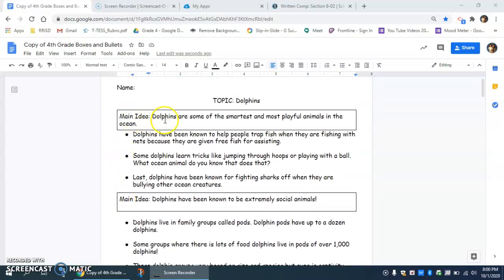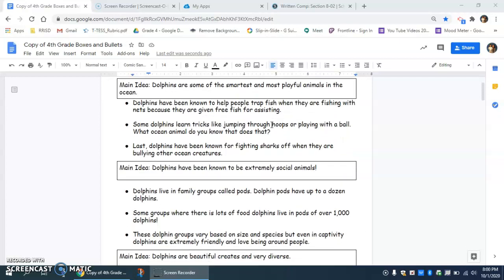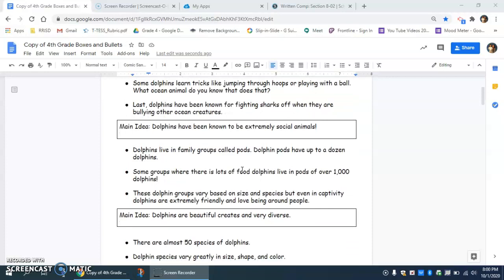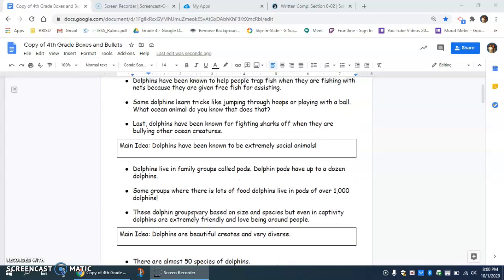So here I have my first main idea that says dolphins are some of the smartest and most playful animals in the ocean. My second main idea is dolphins have been known to be extremely social animals. And then my last one is dolphins are beautiful creatures and very diverse.